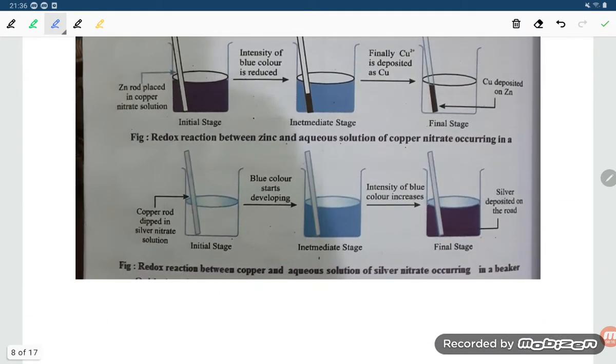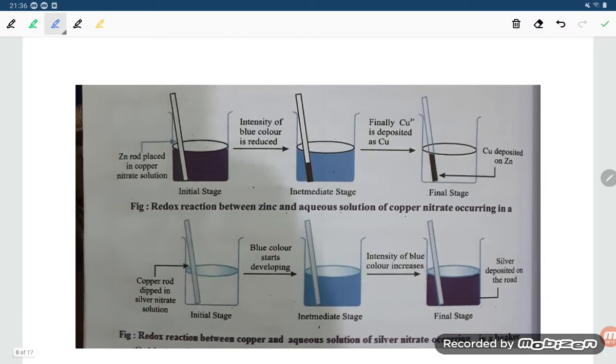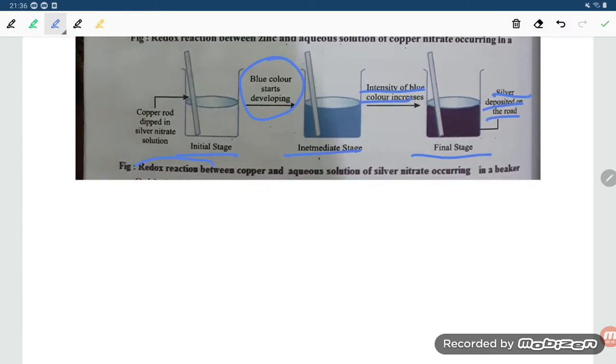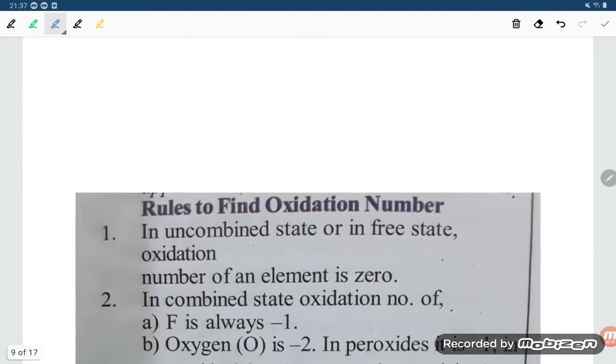Here, a zinc rod is placed in the copper nitrate solution. The intensity of blue color decreases through an intermediate state, and in the final stage copper is deposited on zinc and the solution becomes colorless. Now a copper rod is dipped in silver nitrate solution, and blue color starts to appear. In the intermediate stage the intensity of blue color increases, and in the final stage silver is deposited on the rod. So this is the redox reaction between copper and aqueous silver nitrate solution occurring in the beaker.